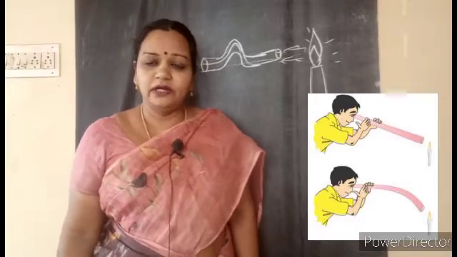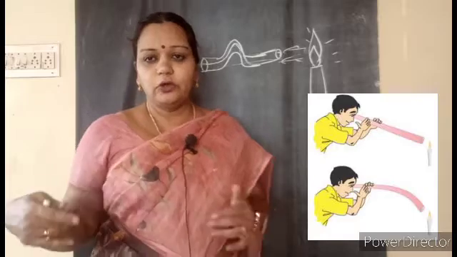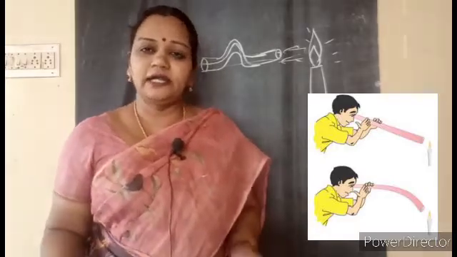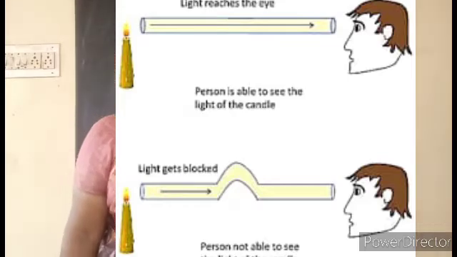Same thing happened when we learnt about shadows also, no? When we were moving the source of light or the object, when all the three were not in a straight line, we were unable to get it. Yes, because the light rays are traveling in a straight line.